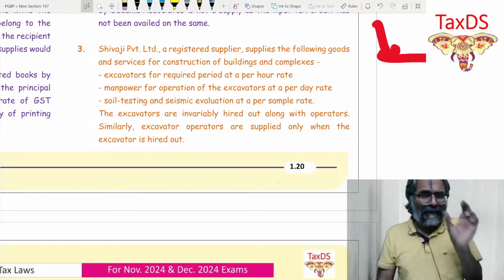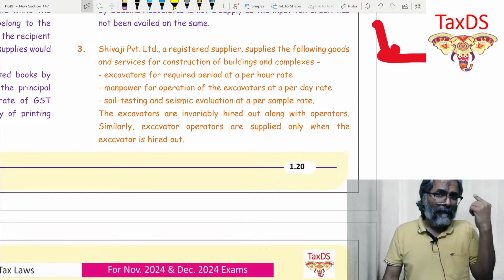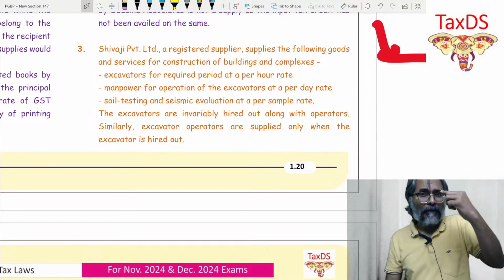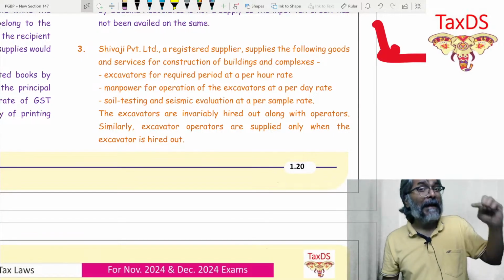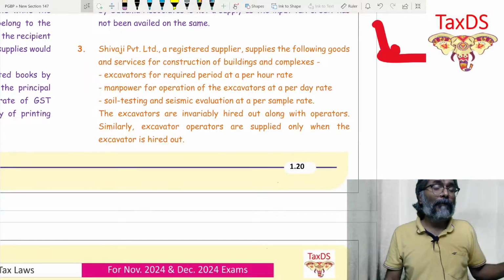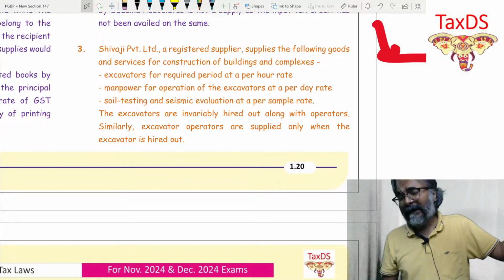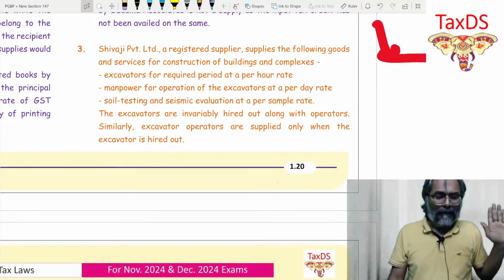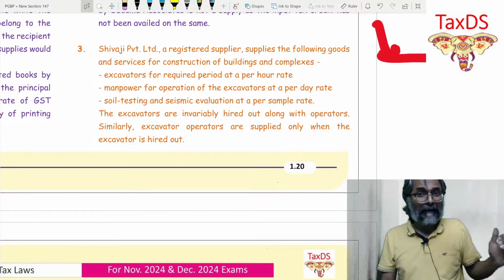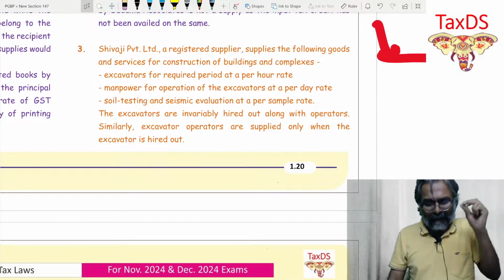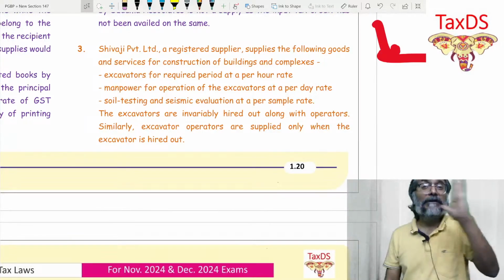And that is the reason why this composite supply, in this case which has been provided, will attract the rate of GST which is applicable to the service of providing the excavators on rent. That is what would be the rate of GST applicable in the context of this composite supply.